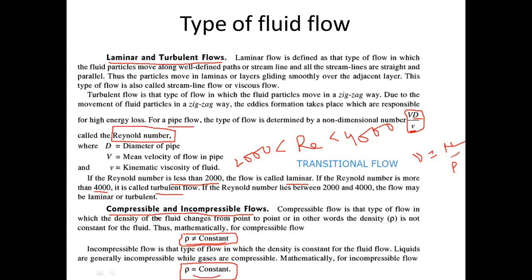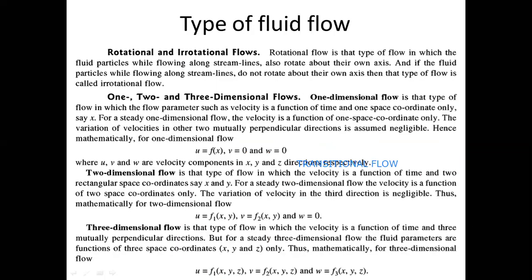But in case of rivers, when the river is flowing, since the river is not flowing with a very high velocity, we can say that the density remains constant in that case. So such type of flow is called as incompressible fluid flow. Okay, so these are the examples also you can understand. So this was about compressible, incompressible flows.